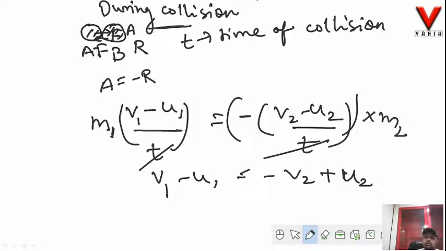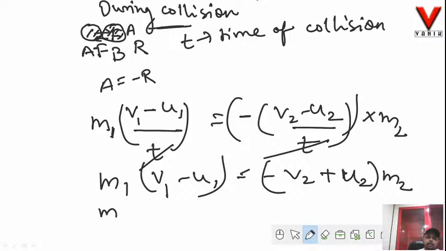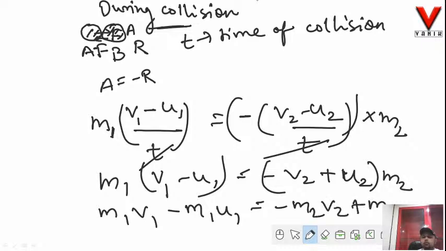In the general format, rate of change in momentum is m into change in velocity by time. So I multiply (v1 minus u1) with m1 and minus v2 plus u2 with m2. If I simplify, m1 v1 minus m1 u1 is equal to minus m2 v2 plus m2 u2.